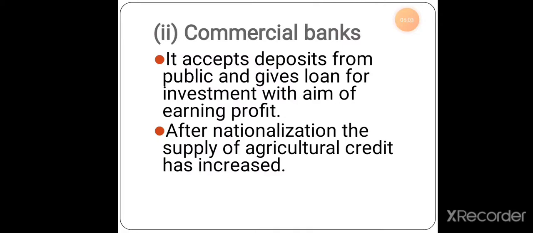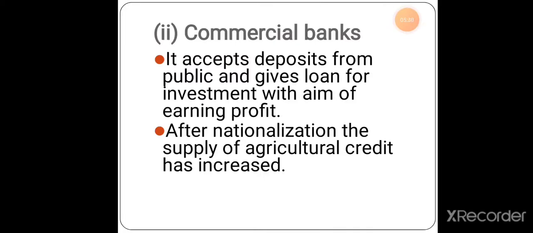So why will they do this? They do all these things with the aim of making a profit. What happens when you save something in the bank? You will be getting interest. But when a person takes a loan, what happens at this point? The man who has taken the loan or the credit will give interest to the bank. The payment of interest will be slightly higher than the interest you get for your savings. By this, the commercial banks make a profit.